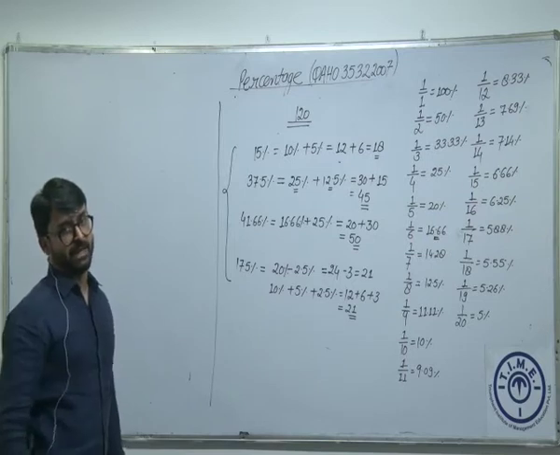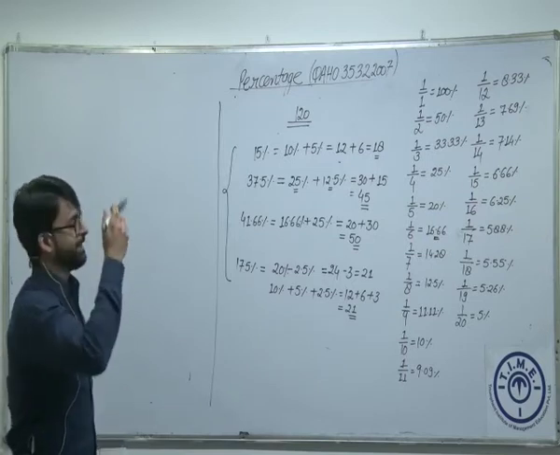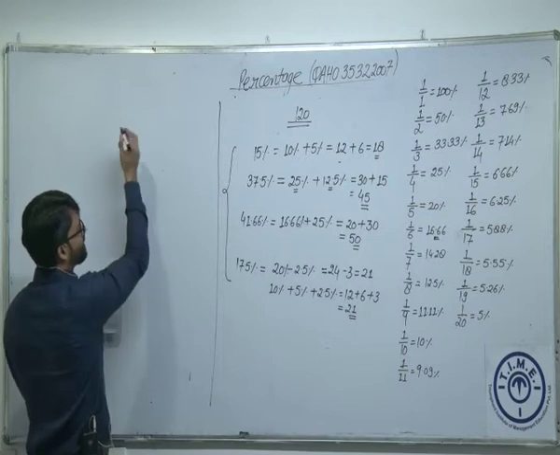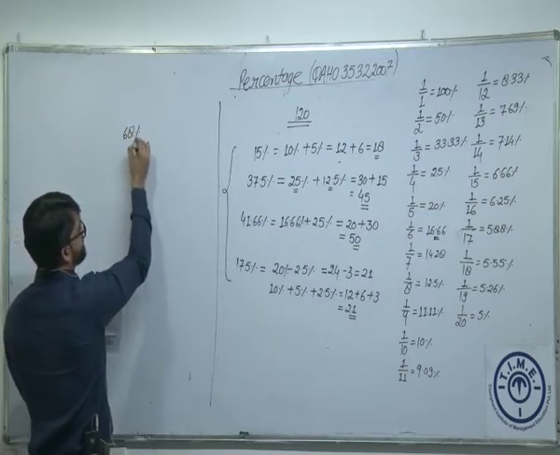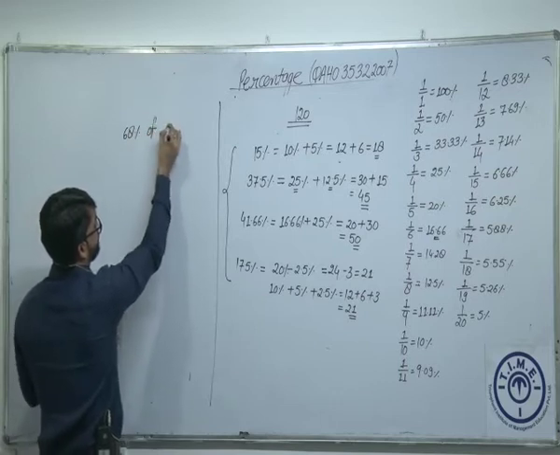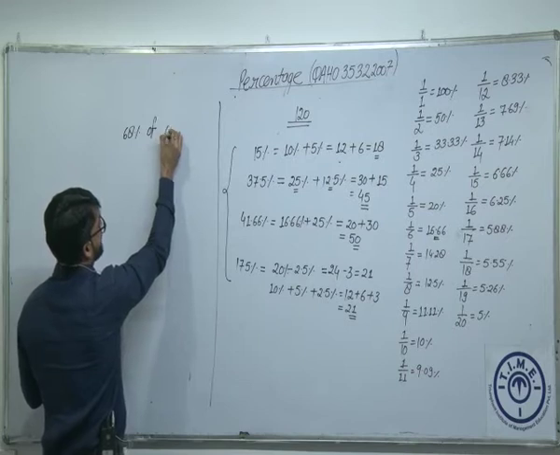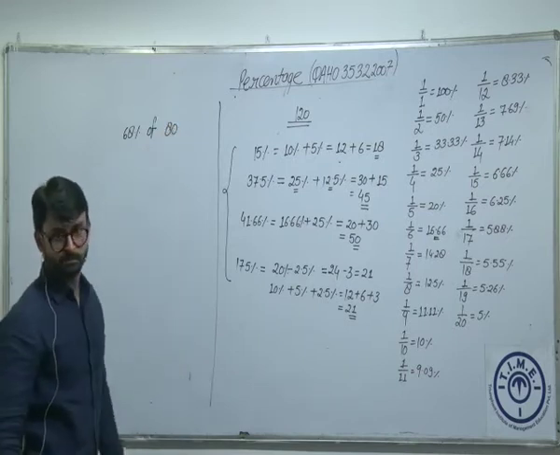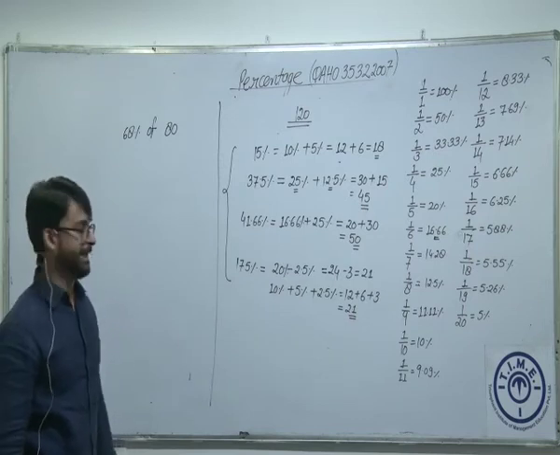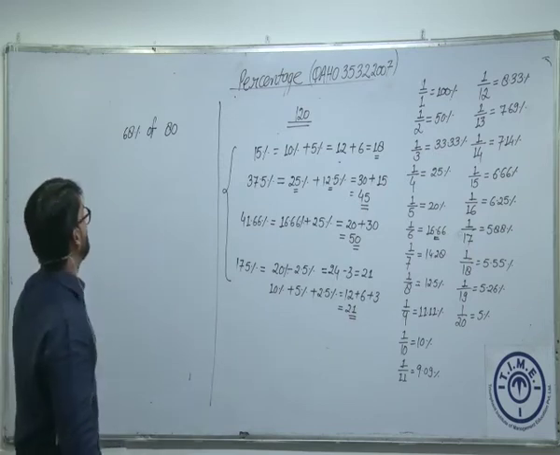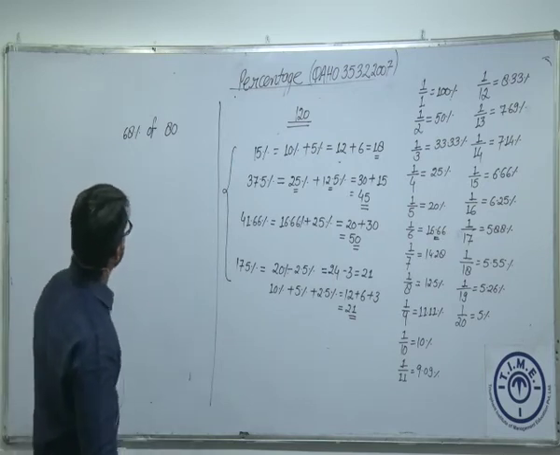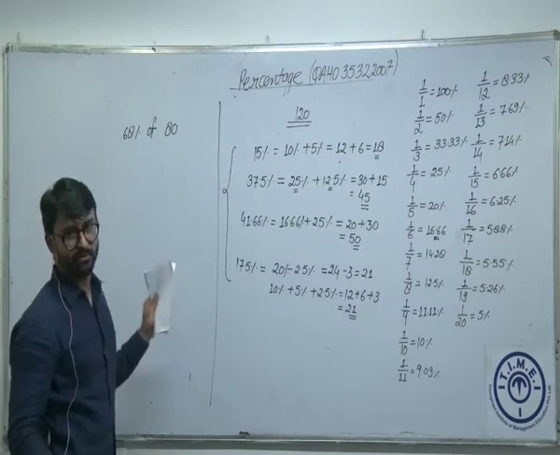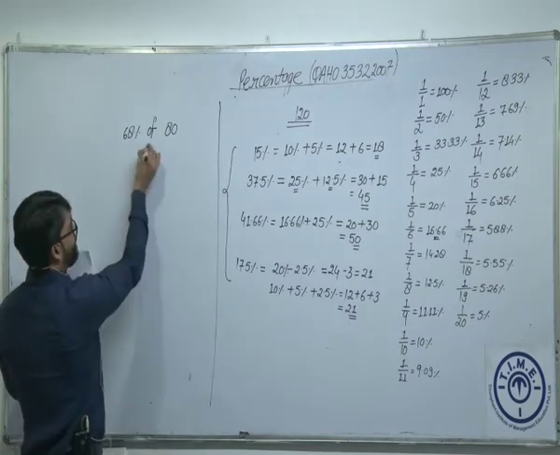I'll start the next segment with an example. Is that okay? Let's say if I ask you to calculate 68% of 80. 68% of 80. Is that okay? Can I say 68% of 80 निकालने में मुझे कोई खास दिक्कत तो नहीं है, पर हम कुछ और भी कर सकते हैं क्या इसमें, देखते हैं. How can I calculate this?